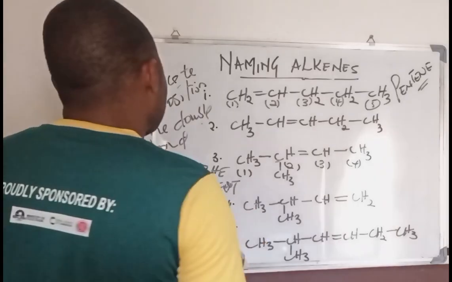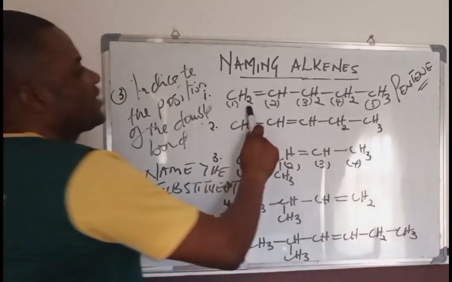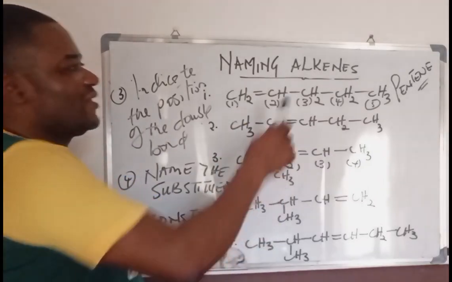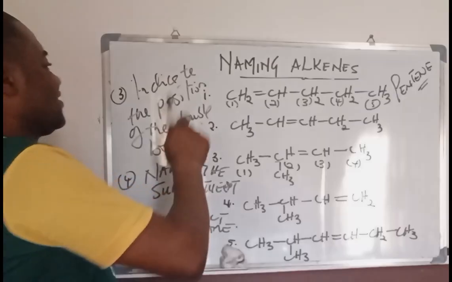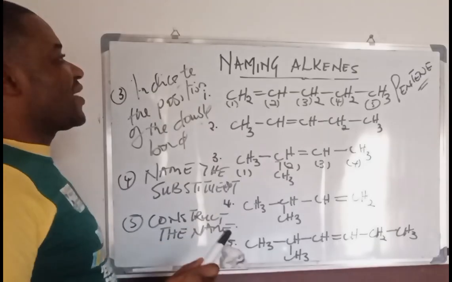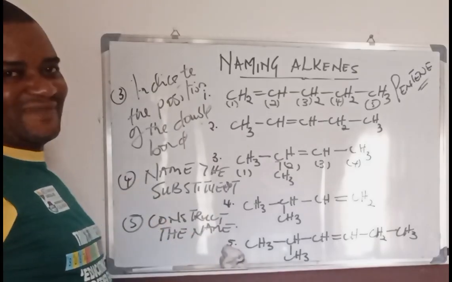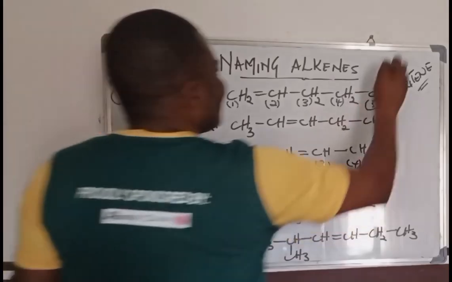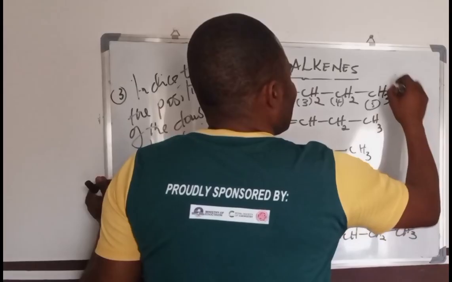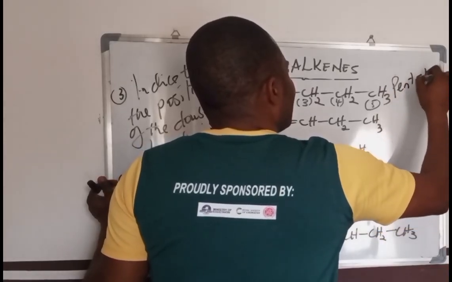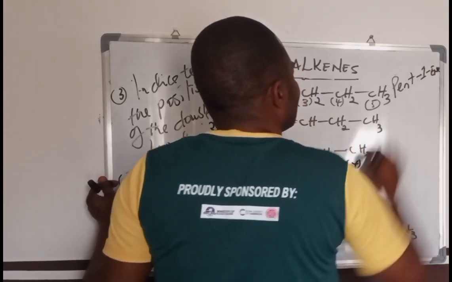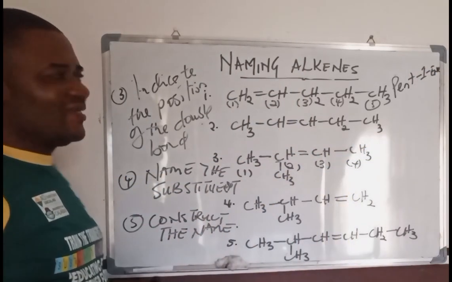Now the 4th one is to name the substituent. There is no substituent attached to the carbon atoms here. So what is the name of this? We cannot just call it pentane because we have to indicate the position of the double bond. The double bond is in 1. So we rather say pent-1-ene. And that is why this compound can be called pent-1-ene.